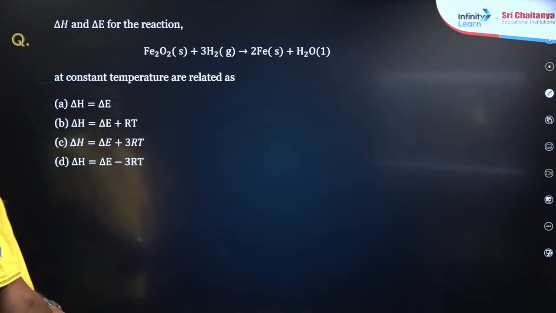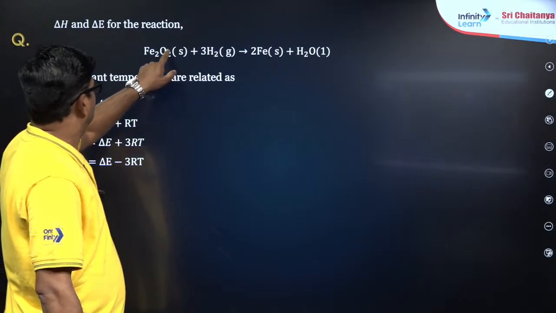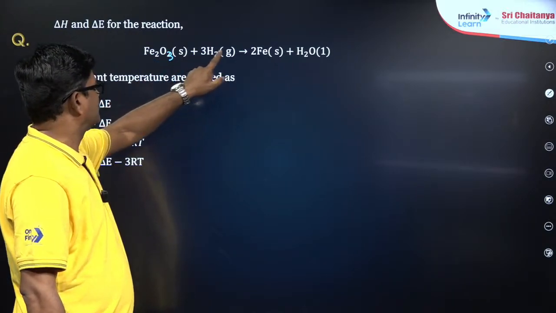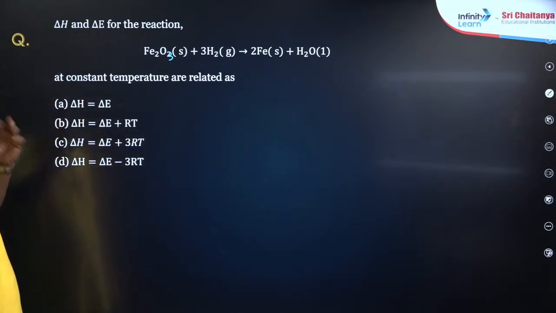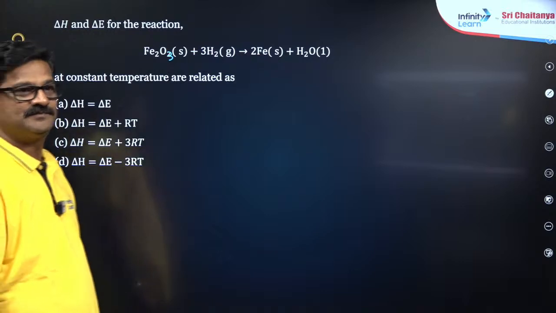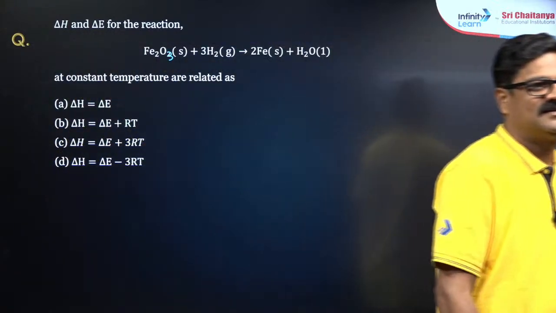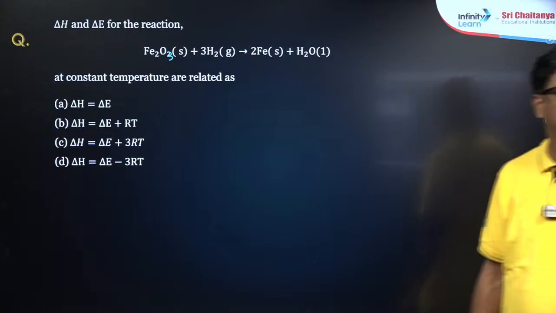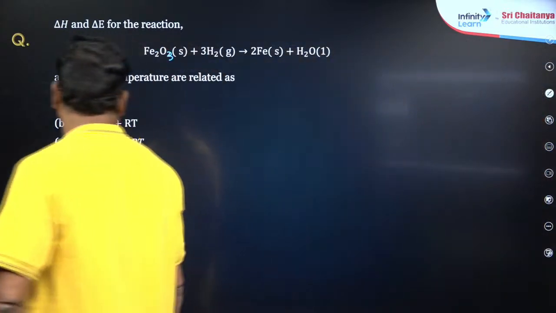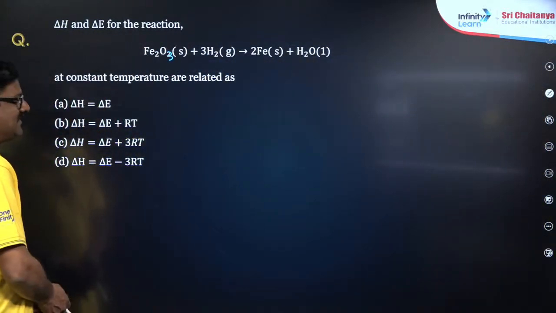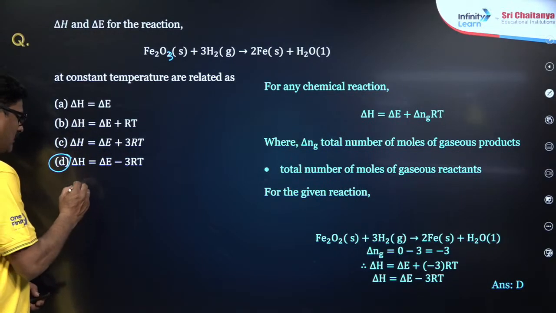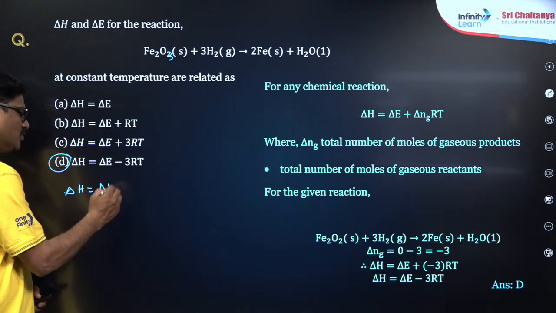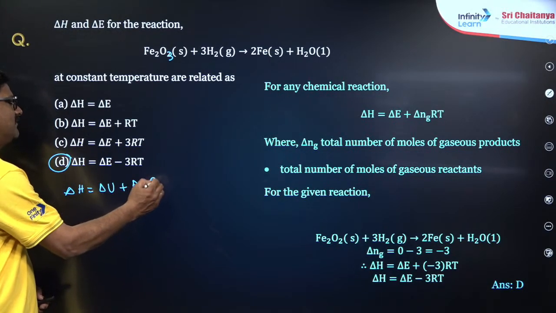Yes. Delta H and delta E for the reaction Fe2O3 solid plus 3H2 gives Fe plus H2O liquid at constant temperature are related as. Hammond, you want to say D? Yes, it is absolutely D. So here delta H is equal to delta U plus delta nRT.